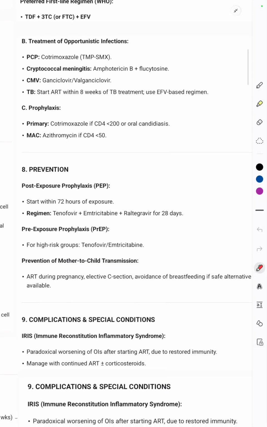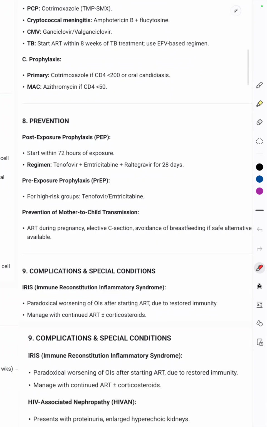Then prophylaxis is for if the CD4 count is less than 200 but there is no Pneumocystis carinii pneumonia, then cotrimoxazole can be given for prophylaxis. Apart from that, pentamidine can also be used, and for the MAC complex, azithromycin is given.